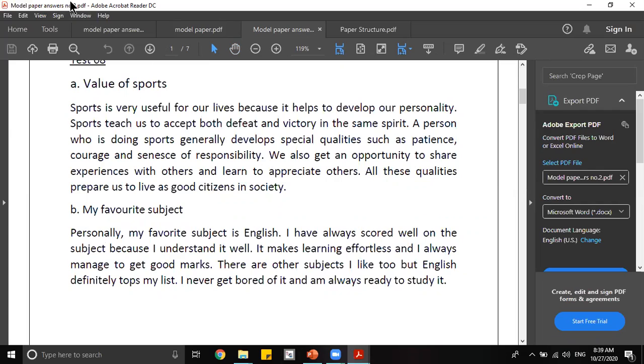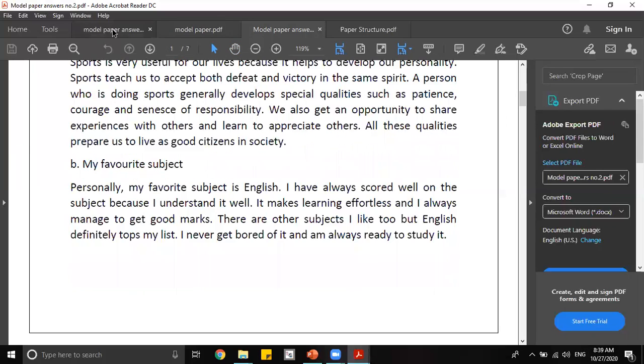I have always scored well on the subject because I understand it well. You're supporting your statement with the second sentence. Third one, it makes learning effortless and I always manage to get good marks. There are other subjects I like too, but English definitely tops my list. Finally, you're saying, I never get bored of it and I'm always ready to study it. So that is about paragraph writing.